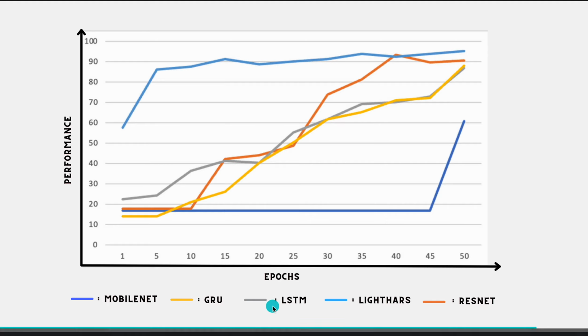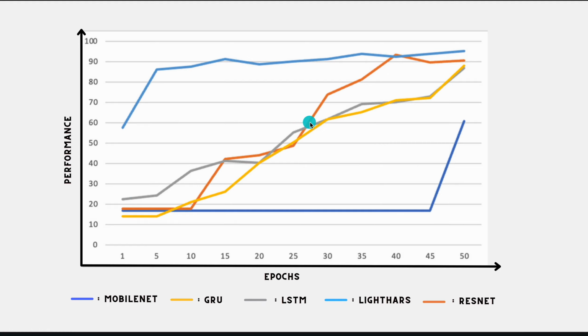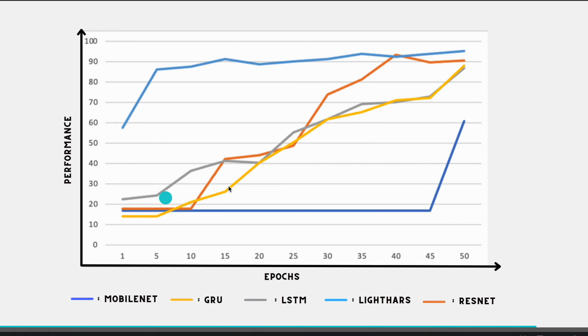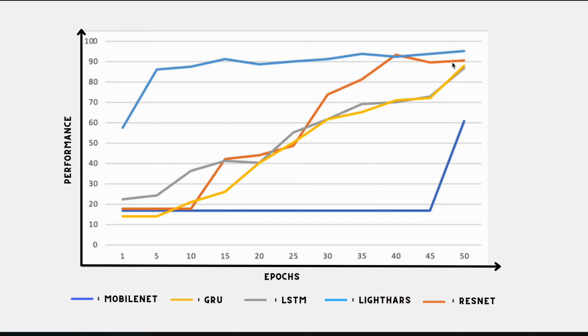Same with LSTM. LSTM is similar to GRU, and LSTM performance at the 30th epoch is similar to the first epoch of Light HRS. Then ResNet, which is much closer to Light HRS, but here we can see it breaks multiple times and drops, while our Light HRS gives continuously increasing performance per epoch.